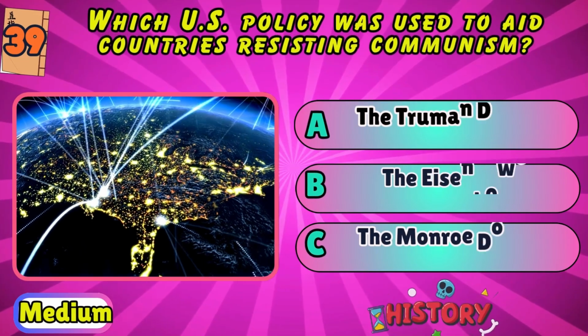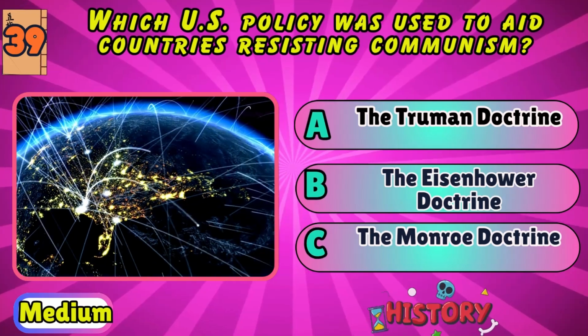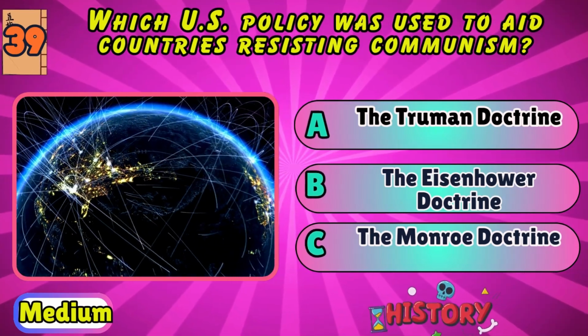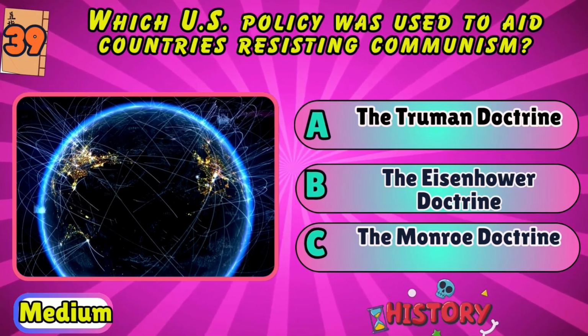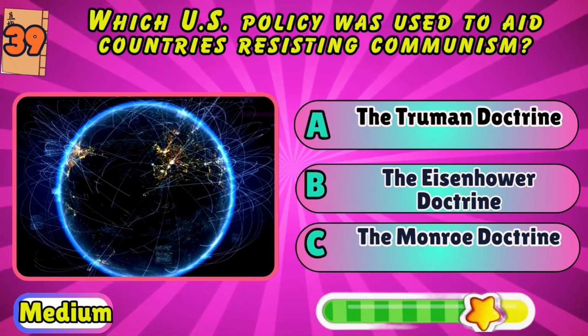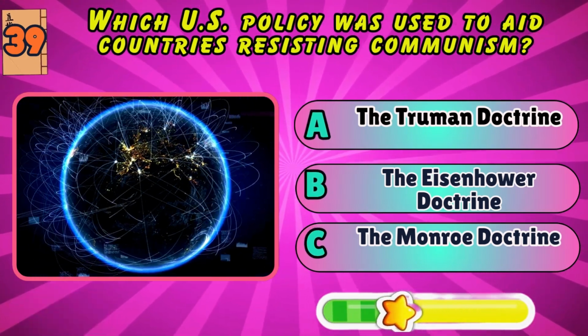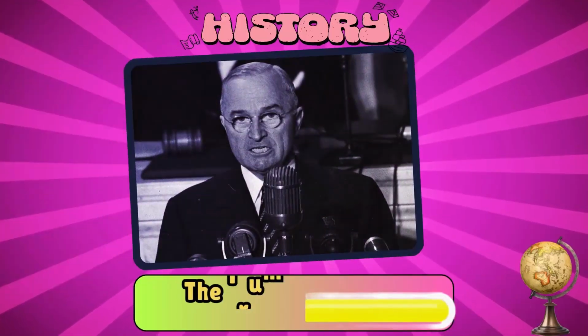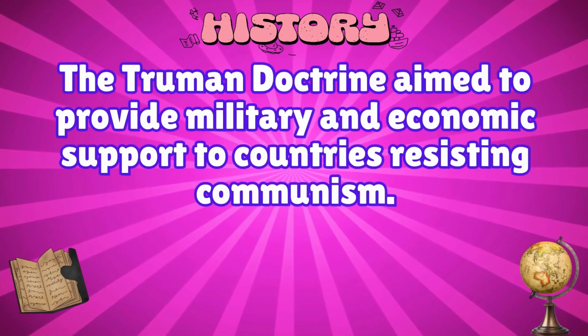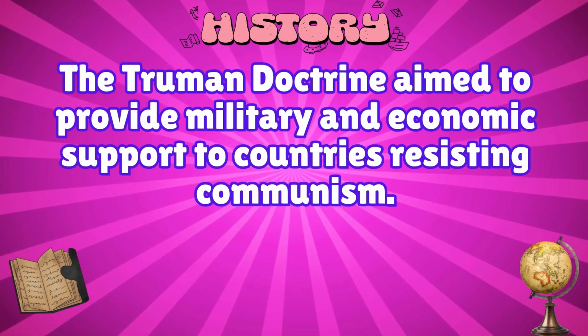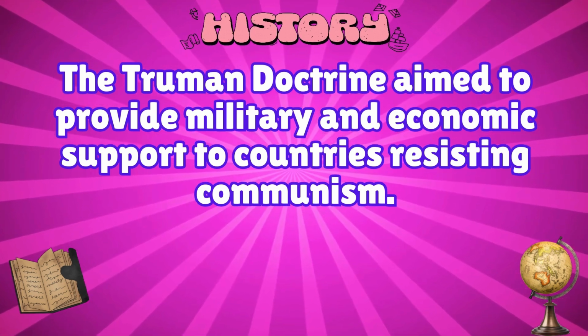Which U.S. policy was used to aid countries resisting communism? The Truman Doctrine, the Eisenhower Doctrine, or the Monroe Doctrine? The Truman Doctrine. The Truman Doctrine aimed to provide military and economic support to countries resisting communism.